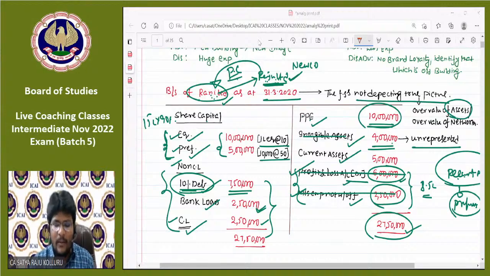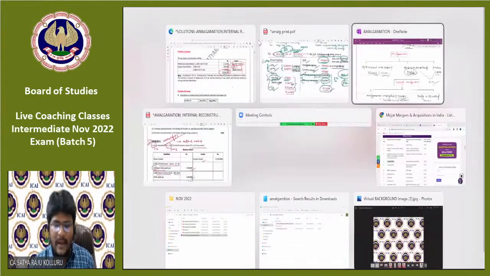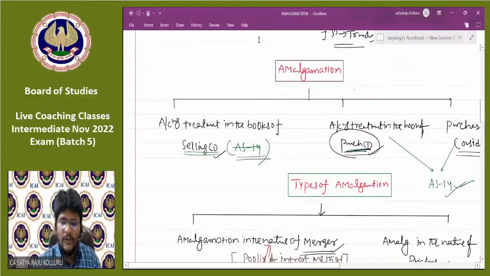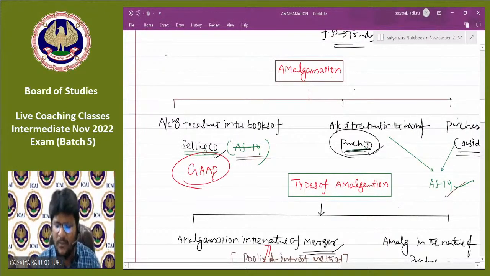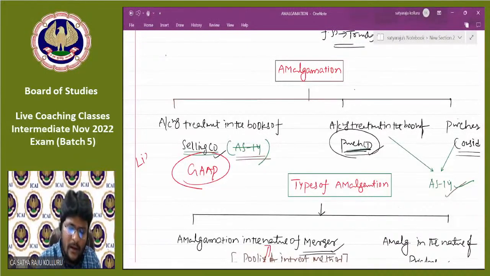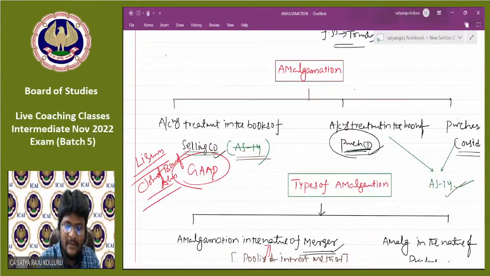In the books of selling company, which accounting treatment do we need to follow, sir? We are going to follow GAAP. GAAP means normal accounting treatment. That is liquidation. Liquidation means closure of books of accounts. In the case of a partnership firm, at the time of dissolution of partnership, you may follow such a closure procedure. The same procedure we are going to follow in the selling company books.